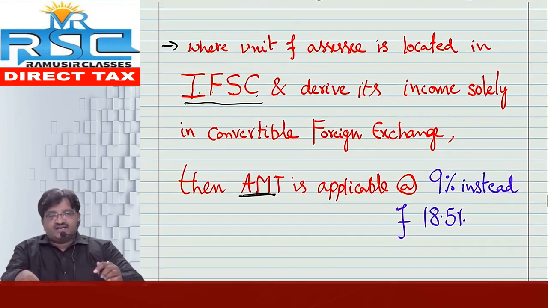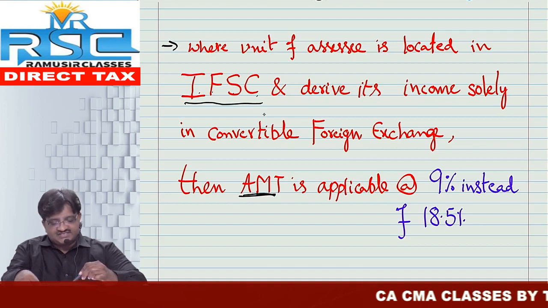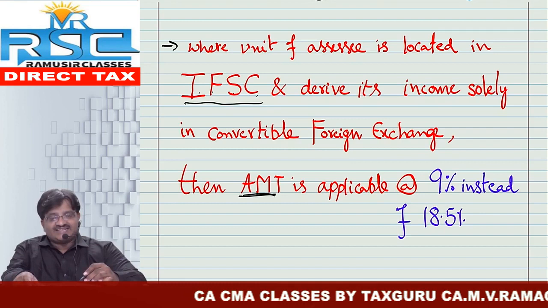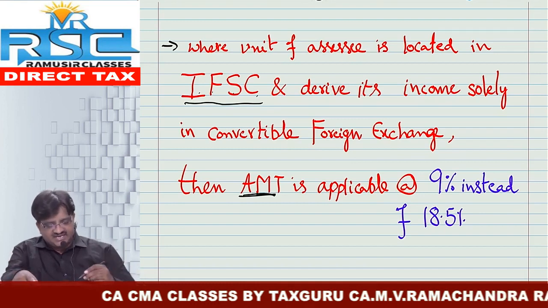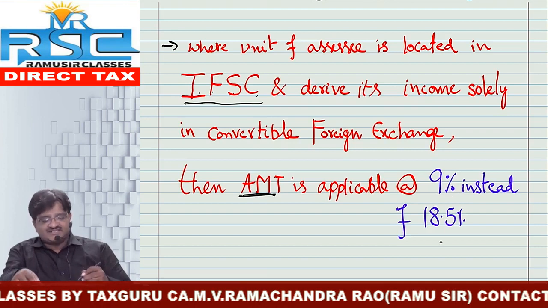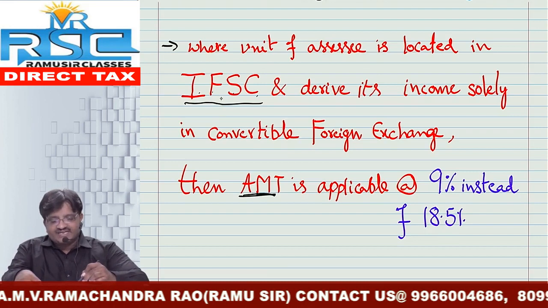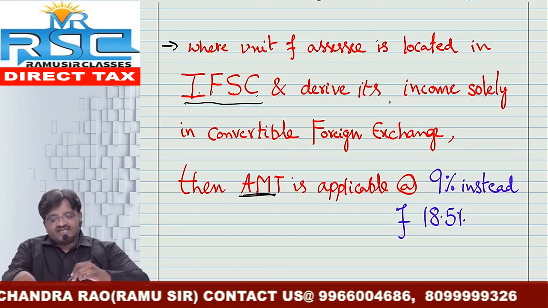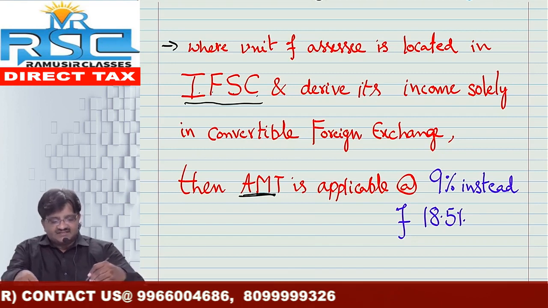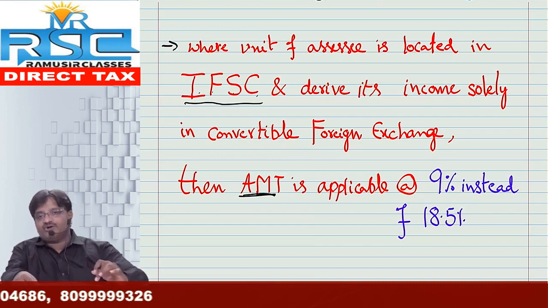Next one, IFSC, International Financial Services Centres. In this case, if your unit is located in that area, you have to pay AMT at the rate of 9% instead of 18.5%. See the words, where the unit of the SSE is located in IFSC and the income is received only in convertible foreign exchange, then AMT is payable at the rate of 9% instead of 18.5%.